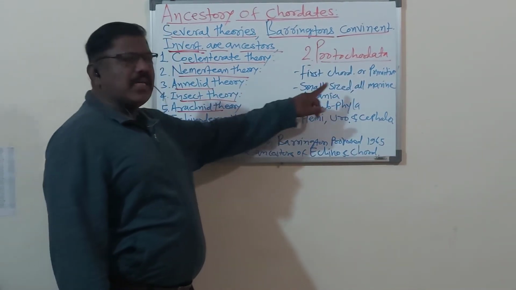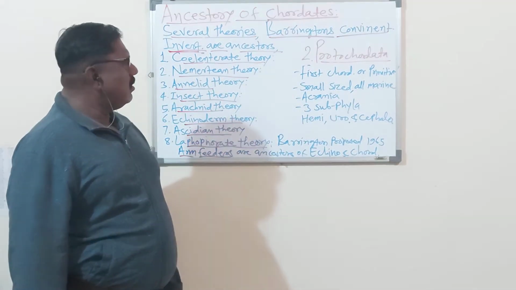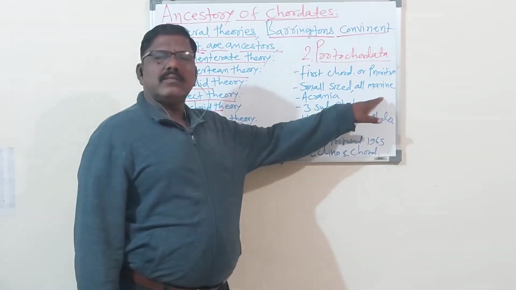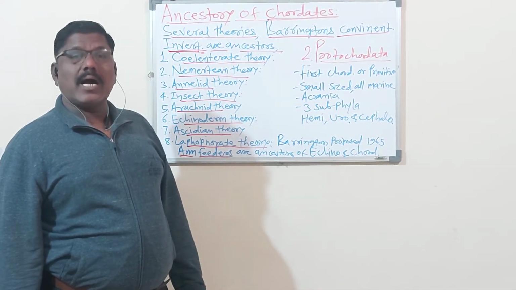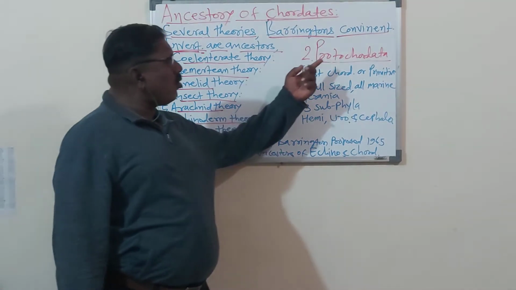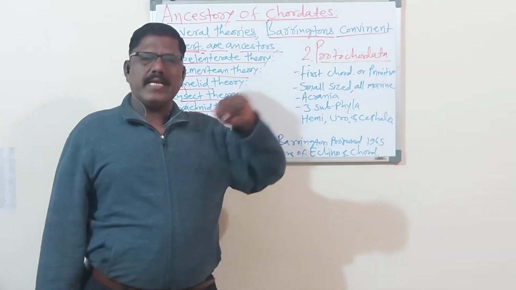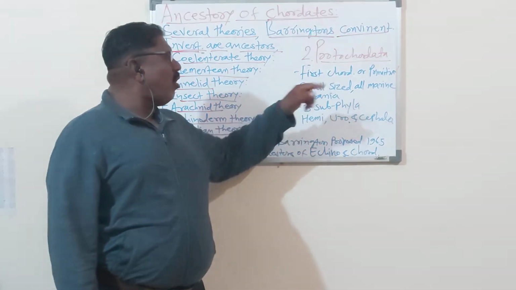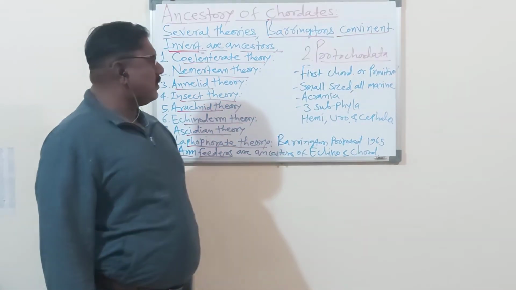They are small in size. Protochordates are small in size. They are all marine. They live in marine water, meaning sea water. They live in salty water, in sea water. So here, protochordata means what? The first chordate animals or the primitive chordate animals are called protochordata or protochordates.